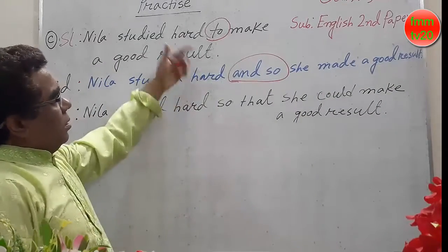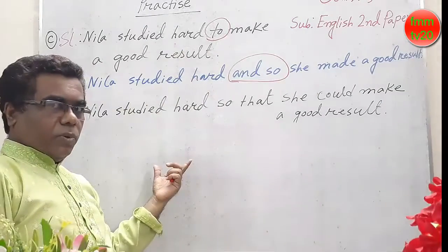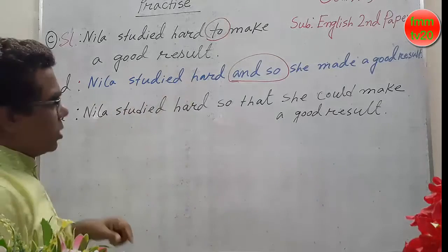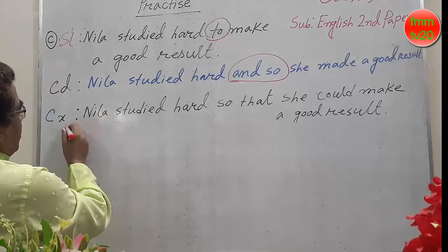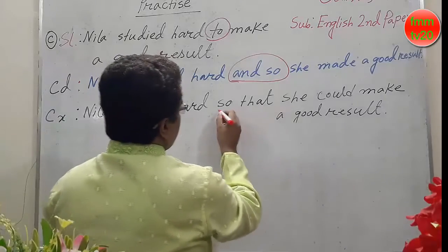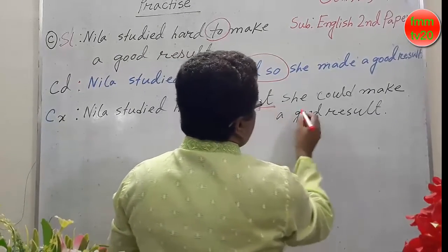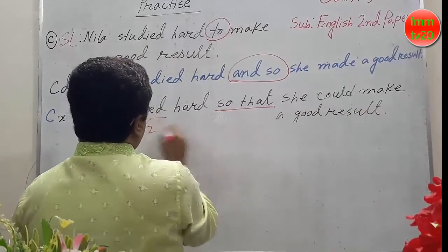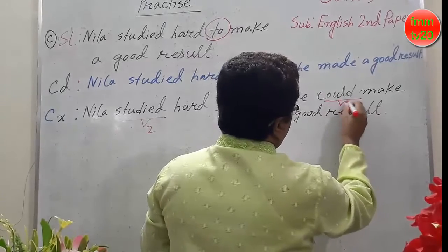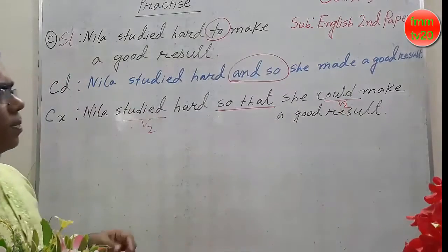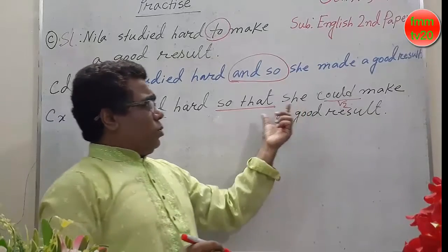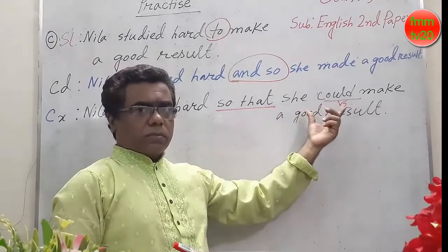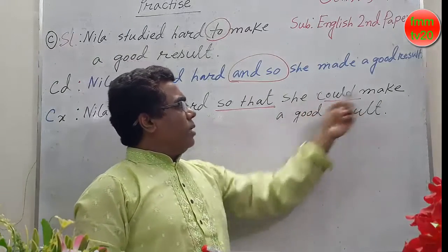Okay, following the previous example, we can say the same rule. Okay, next, to make the complex sentence, Neela studied hard so that she could make a good result. This is the past form, so it will be past form. Okay, so to make the sentence, she could make a good result.